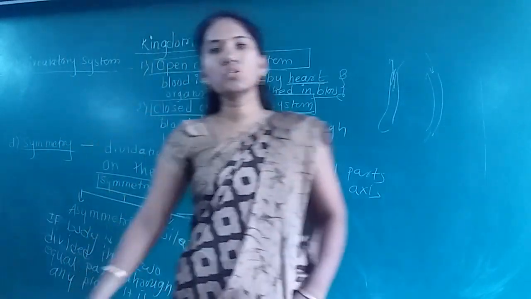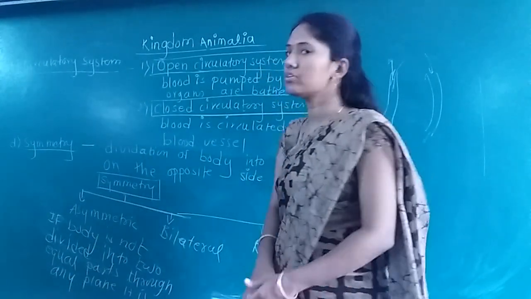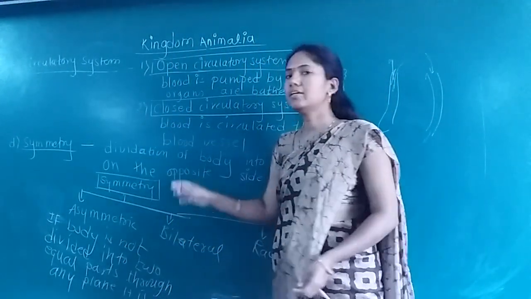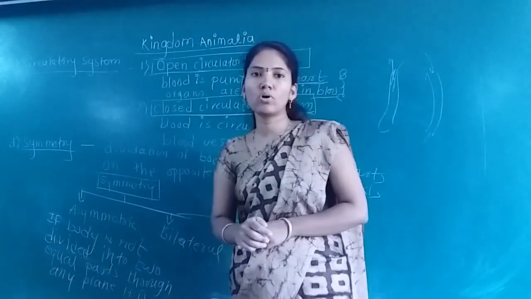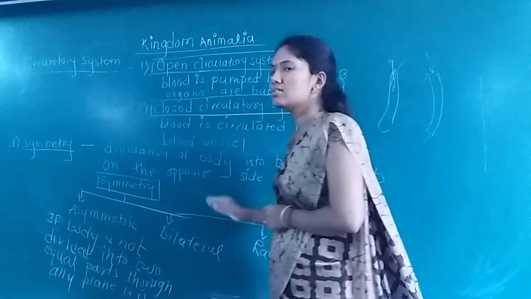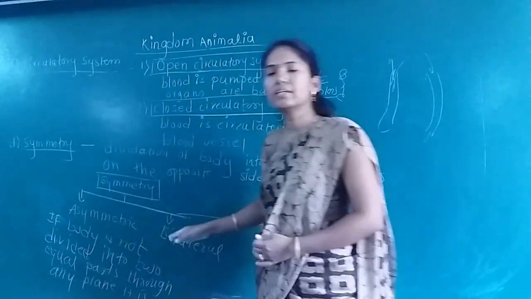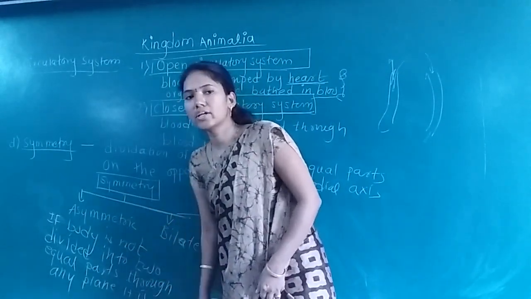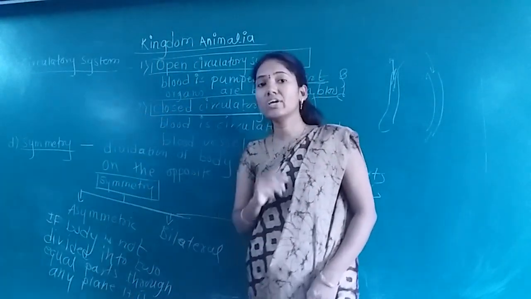So students, till this point we have discussed circulatory system and symmetry. So remember, circulatory system is of two types: open circulatory system and closed circulatory system. And in symmetry, first of all we have to remember what is symmetry. Symmetry is division of the body into two equal parts on the opposite side of the median line, median axis. Symmetry is of three types: asymmetric, bilaterally symmetric and radially symmetric. So I have taught you asymmetric. In an asymmetric organism, the body cannot be divided into two equal parts on the opposite side of any plane.